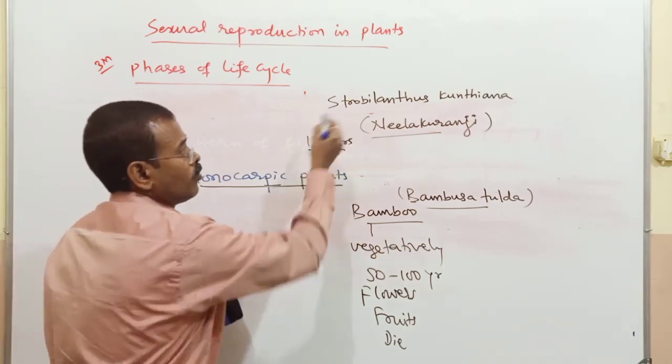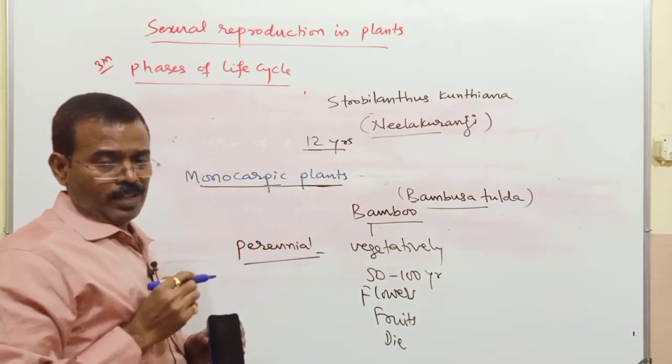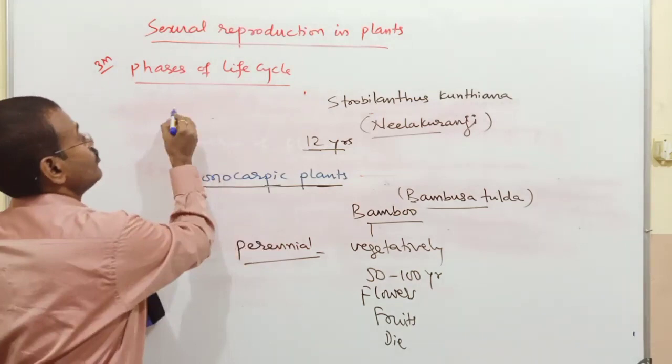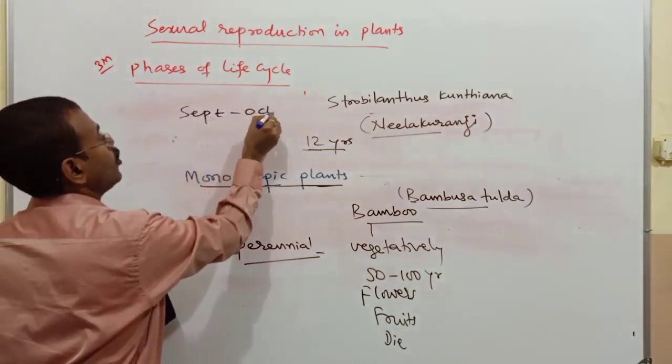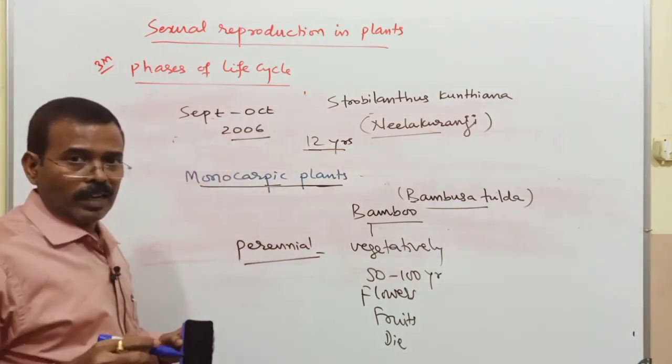So this plant will produce flowers after every 12 years. Last time it produced flowers in the month of September, October 2006.